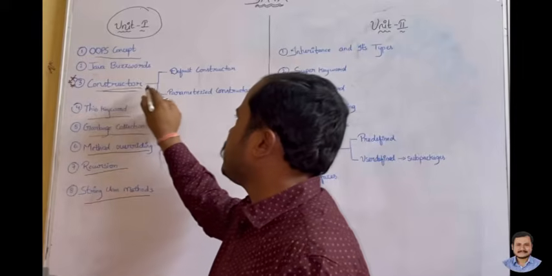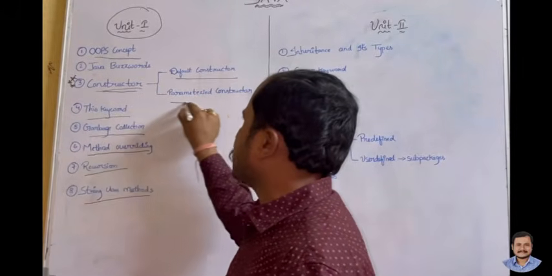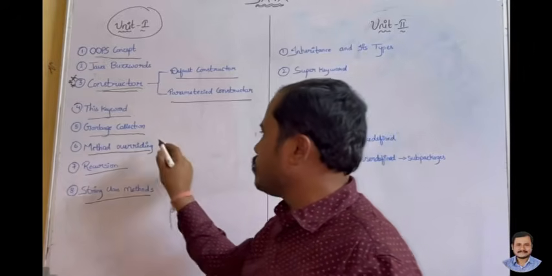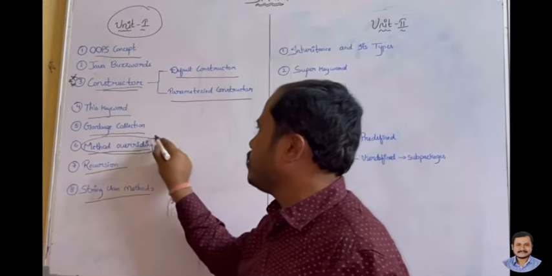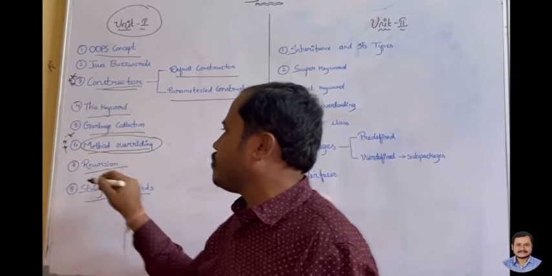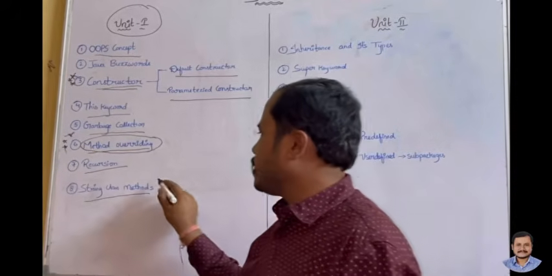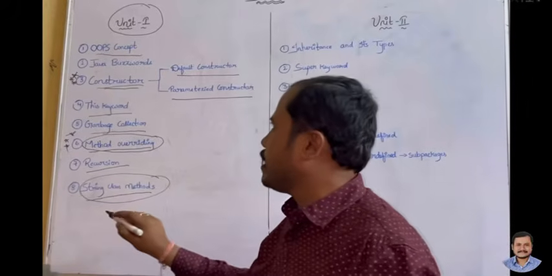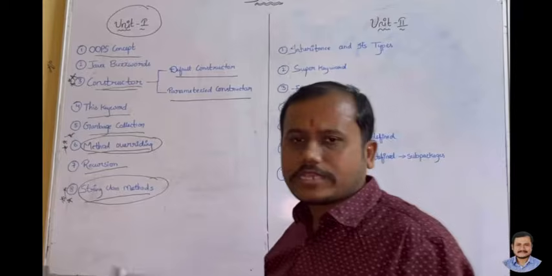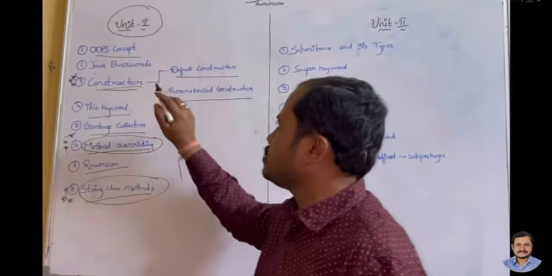They're asking repeatedly: what is a constructor, what are the default constructor and parameterized constructor, with example. Next most important question is method overriding. Most of the times they're asking what is method overriding, give an example. Next is string class methods. This is another important question, like string uppercase, string lowercase, all of which come under the string class methods.